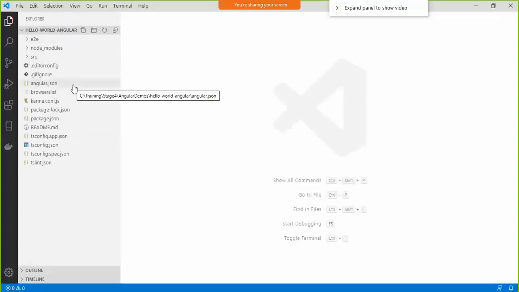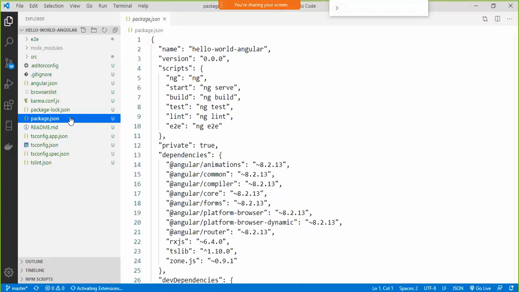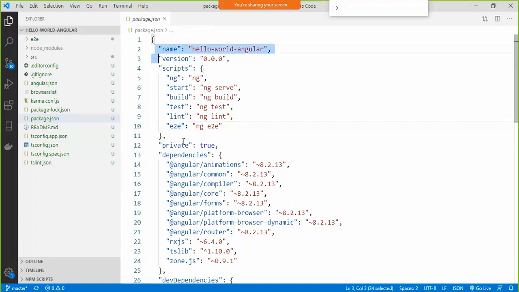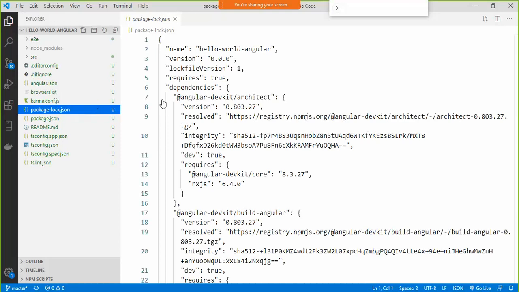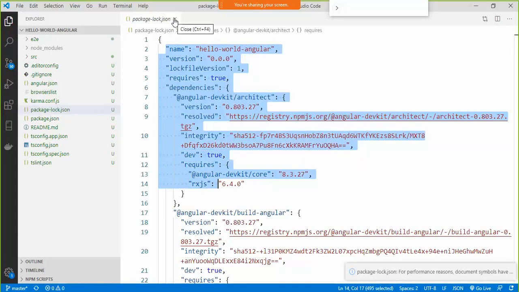The entire project is available over here. So let's understand what is there in this particular project. First of all, we have a file called package.json. This package.json is basically a file which contains information about the different packages, different node modules, which are installed in my application. Fine. So the list of those modules is present over here. Whenever I need to restore any of these packages, I can simply say npm install, and it will parse whatever is present inside this package.json, generate the package-lock.json, and finally install all the packages which are mentioned here.